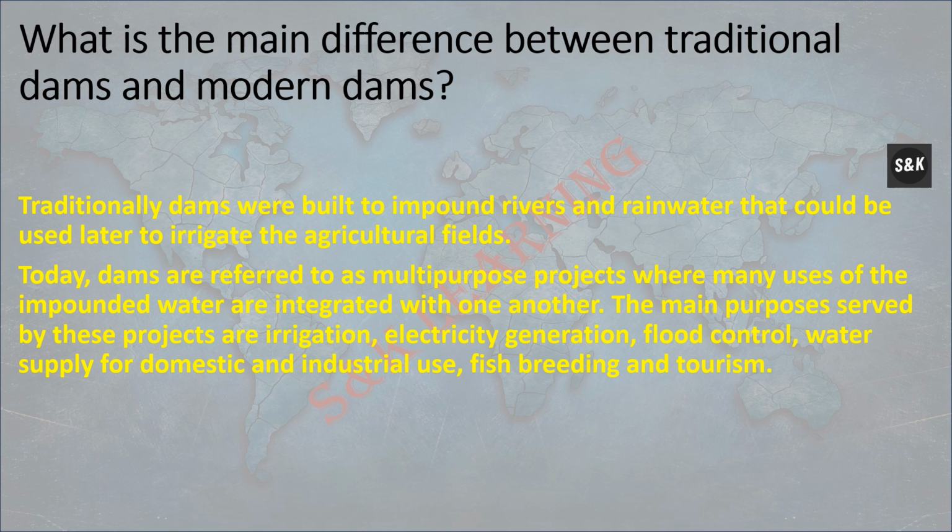What is the main difference between a traditional dam and a modern dam? Traditional dams were built to impound river and rain water that could be used later in the agricultural fields. Today's dams are referred to as multi-purpose projects, where many uses of the impounded water are integrated with one another. The main purposes served by these projects are irrigation, electricity, flood control, water supply, and industrial use.